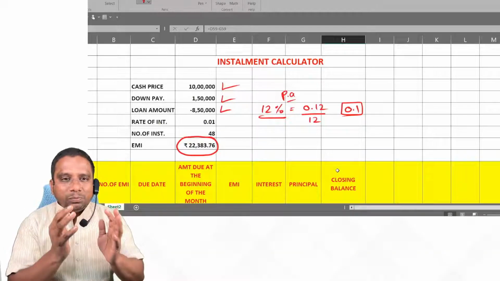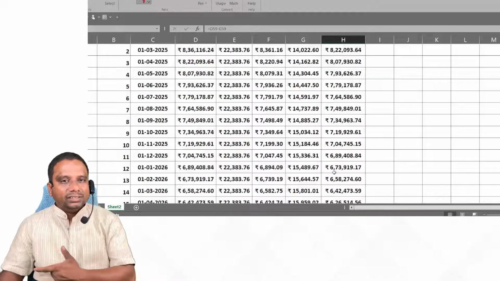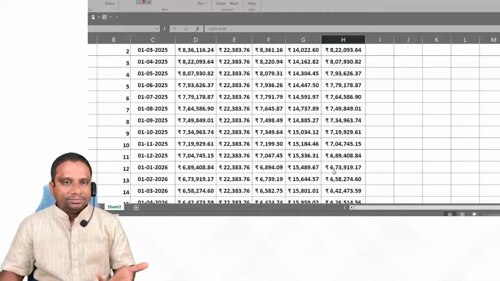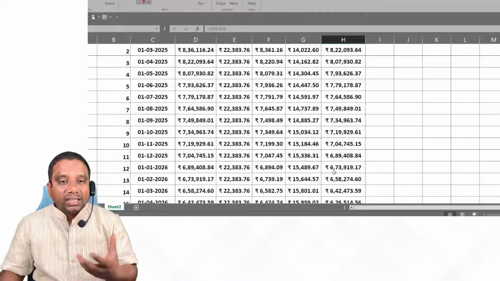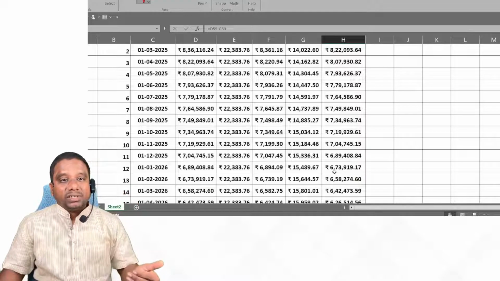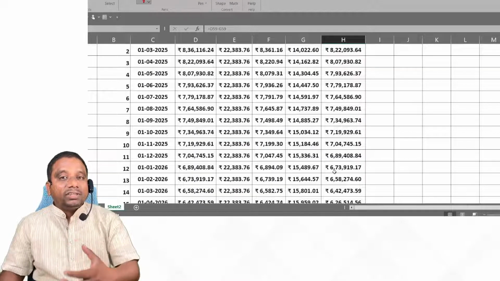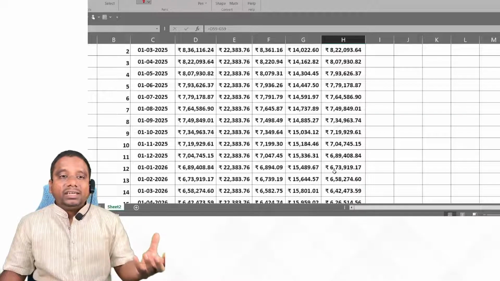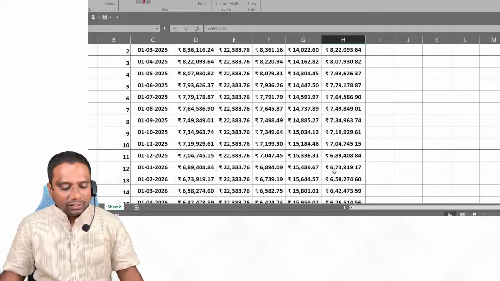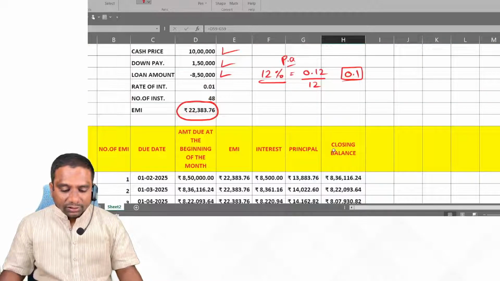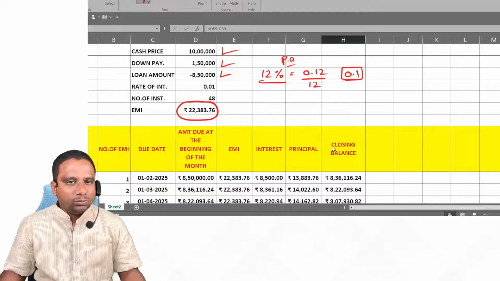By keeping this statement, we record the entries. But in the examination, it is not possible. That's why we calculate the interest amount and cash price. If cash price is given, then we have to calculate interest. If cash price is also not given, then we have to calculate cash price and interest. These two things are very, very important in our hire purchase entries. Clear, students? Yes. So if you have laptops, just calculate this amortization table once again.